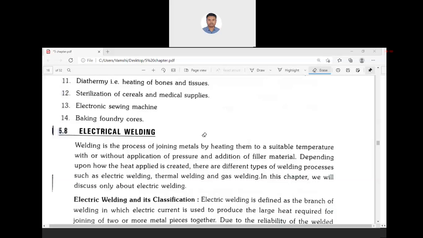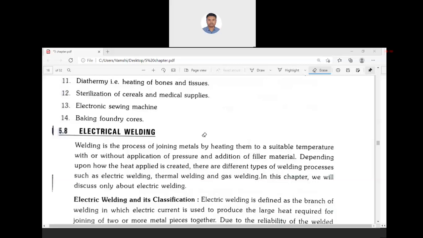So, first form of utilization is light. That is, the electricity is converted to light. Then, electricity converted to heat. Now, the electricity may also be used to do some welding works.